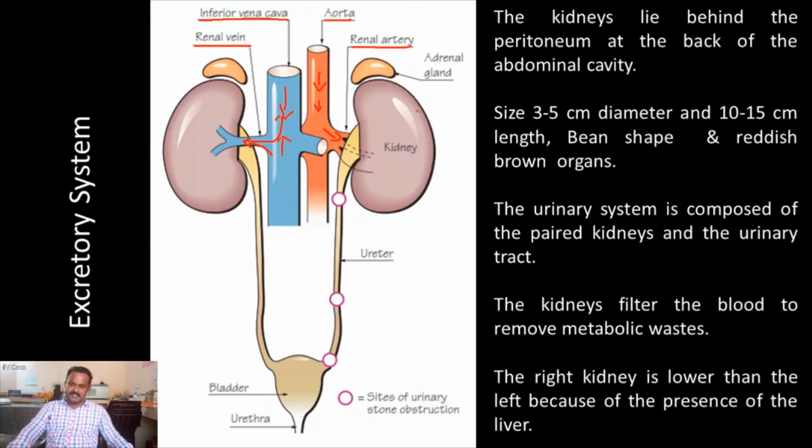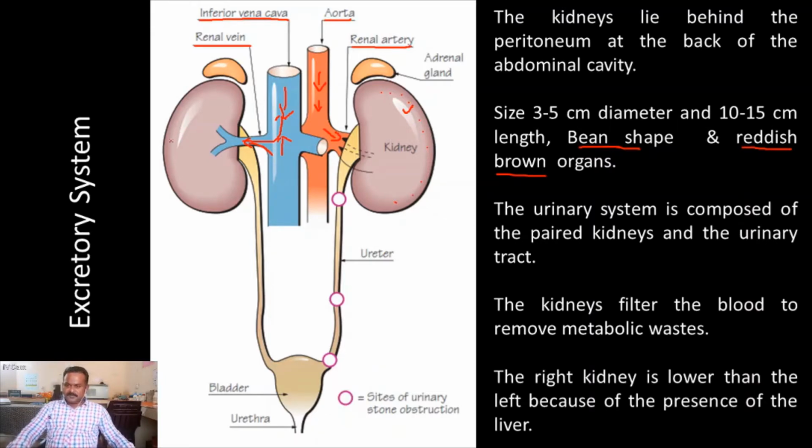The second part of the excretory system is the kidney. The kidney is a bean-shaped organ, as you know very well, and it looks reddish brown in color. This bean shape is maintained by the outermost layer called the renal capsule. The reddish brown color is provided by the renal veins and arteries, which are rich in the kidney, so it looks reddish brown.